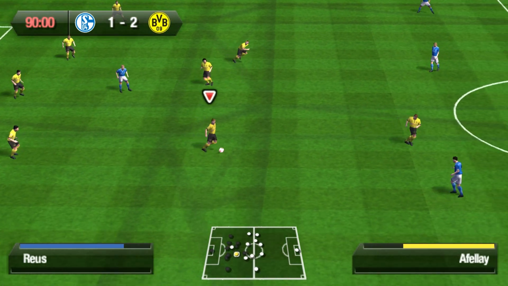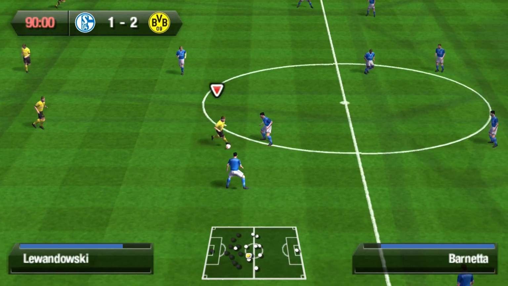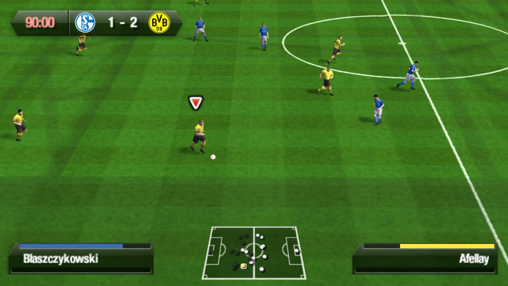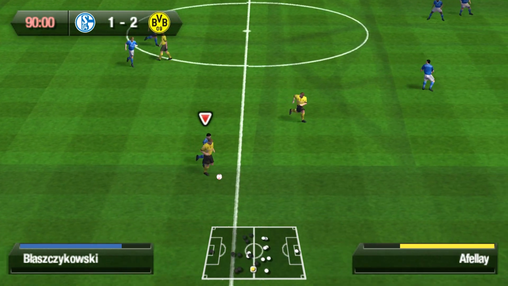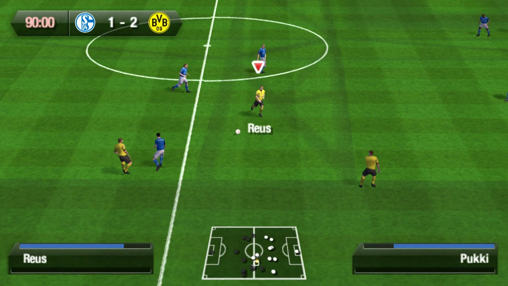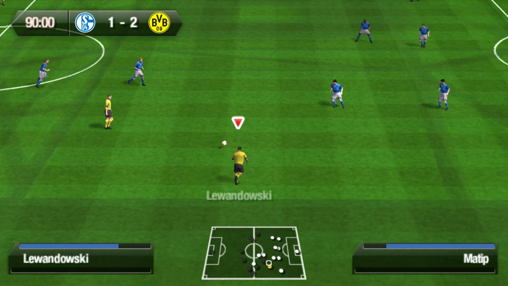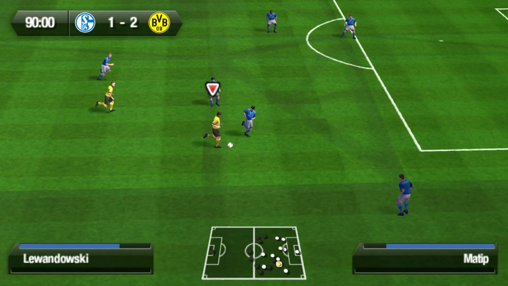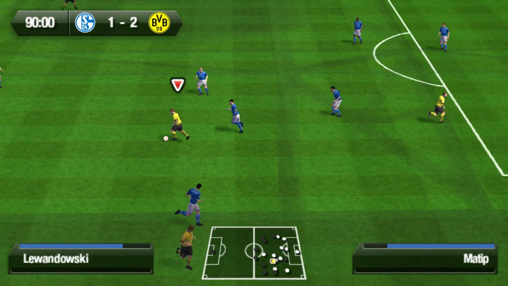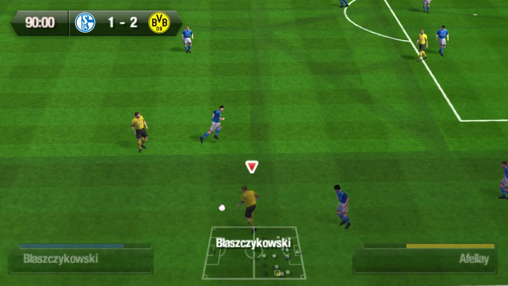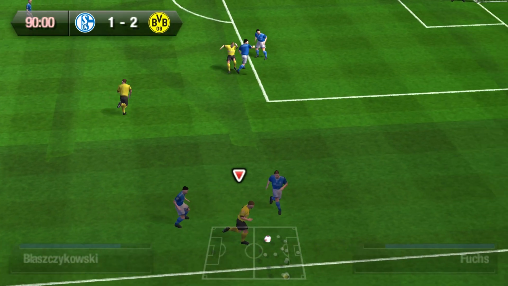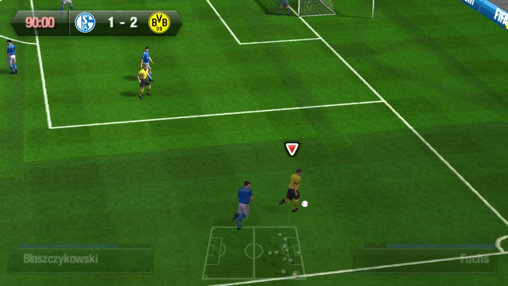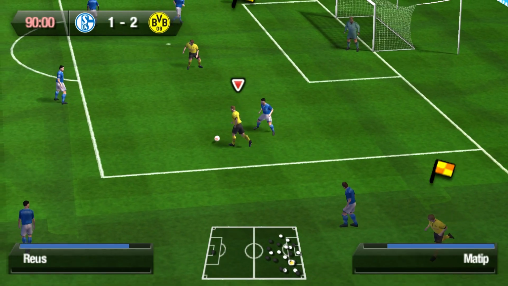And then Marco Reus to Robert Lewandowski. Game management for Borussia Dortmund. Lewandowski to Jakub Blaszczykowski. Blaszczykowski driving forward a bit. Turn from Blaszczykowski. Pass to Marco Reus. Reus to Robert Lewandowski. Lewandowski with a turn, and then a pass to Jakub Blaszczykowski on the right. Blaszczykowski drives forward for Borussia Dortmund a bit on the right. Blaszczykowski cuts it back a bit for Marco Reus.